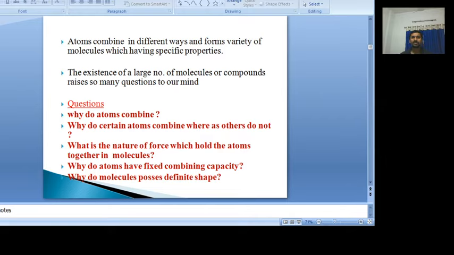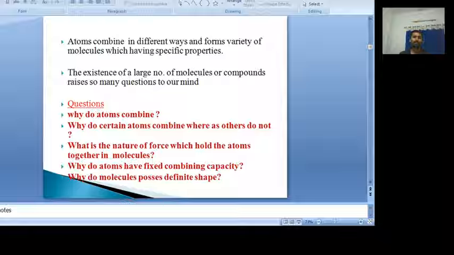Some of the important questions are, the very first one: atoms have no independent existence, they are always formed into a group, which we call a molecule. What was the need to form a molecule? Why do atoms combine? That is the question that comes to our mind.